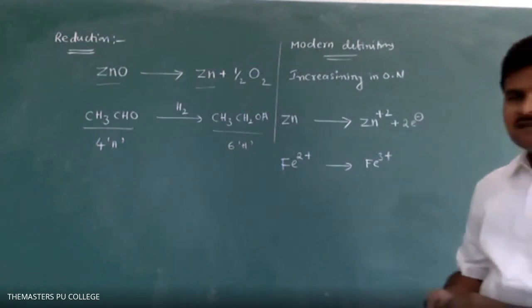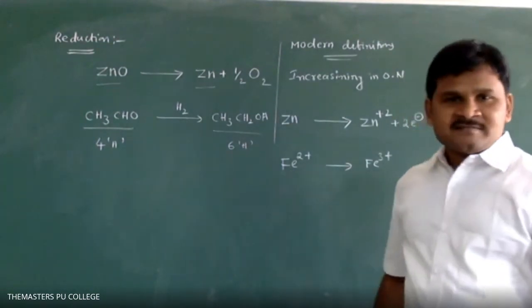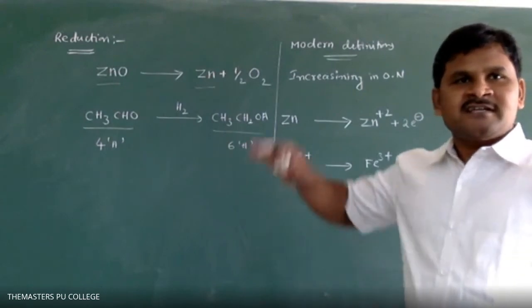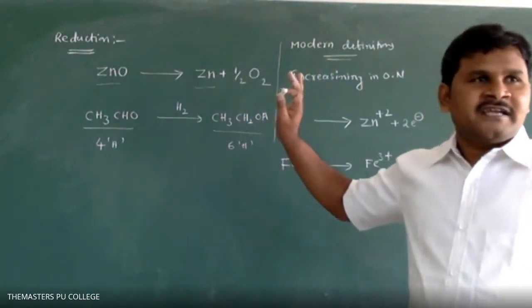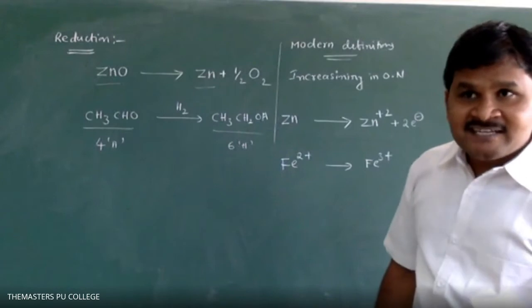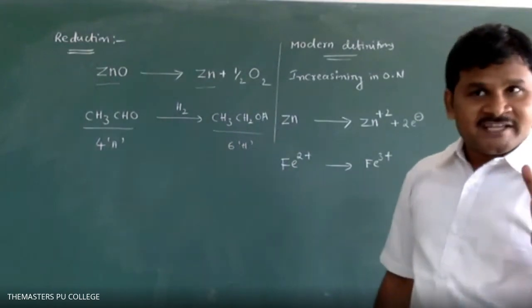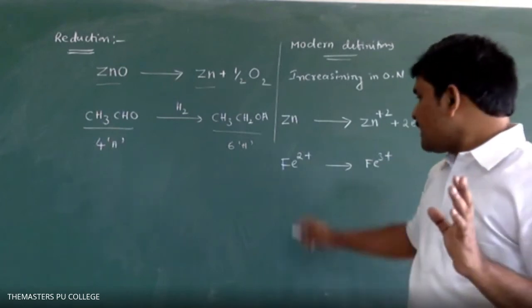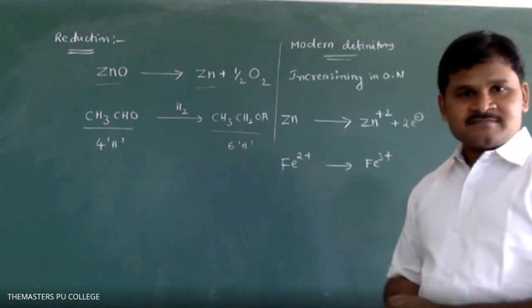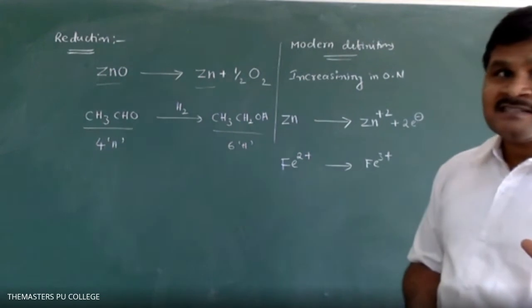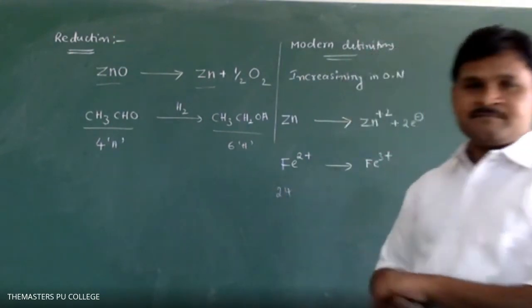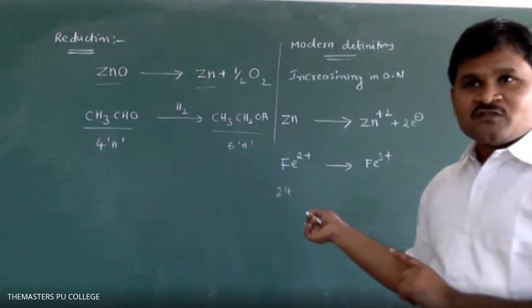Very simple. Fe2+: first, don't think about Fe2+ or Fe3+. Think about Fe. Fe has 26 electrons, atomic number 26. I am removing 2 electrons, so 24. Means how many electrons? 24. Any doubt in this 24 number?